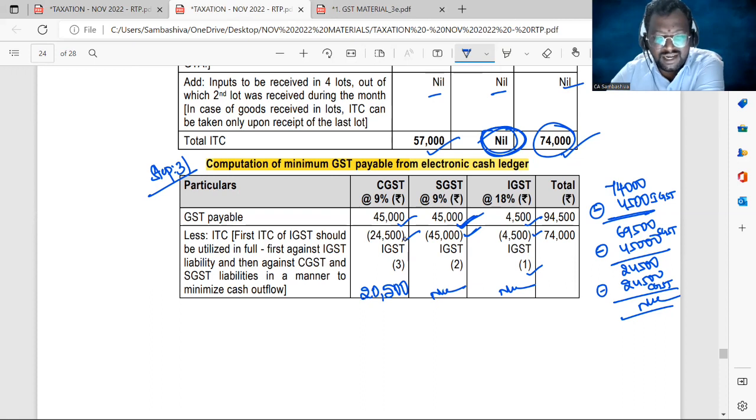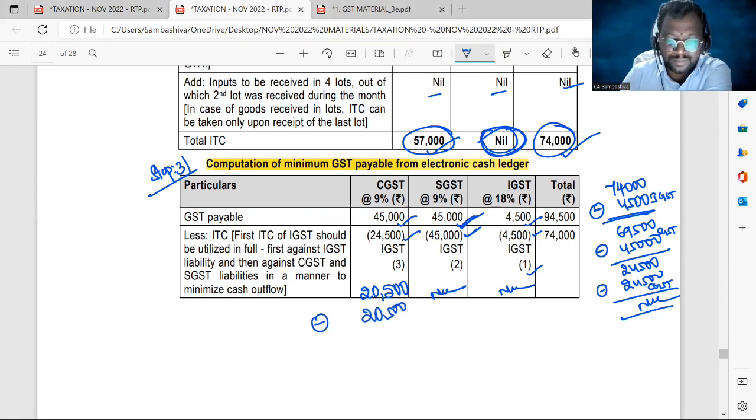You have a CGST liability of still 20,500, which can be paid through your CGST credit balance. You have plenty of CGST credit balance: 57,000, out of which utilize just 20,500. So your CGST liability is also 0.